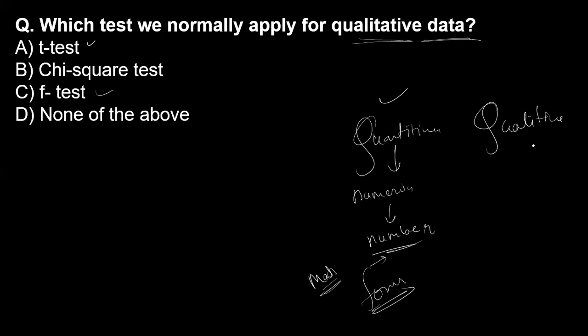But if you are searching on the basis of quality, the chi-square test is the best for you. The chi-square test is for qualitative data. For qualitative data, you need to test your hypothesis on the basis of the chi-square test. So option B is right over here.